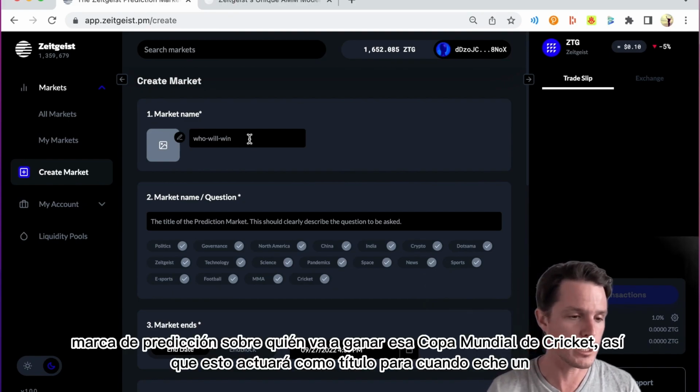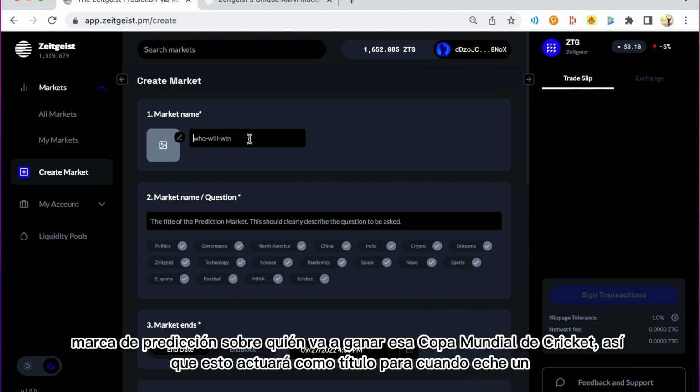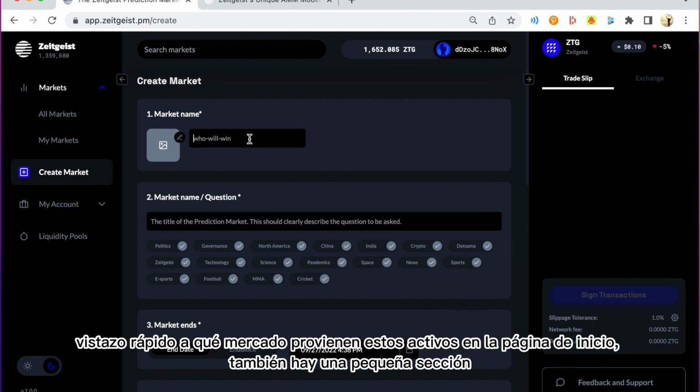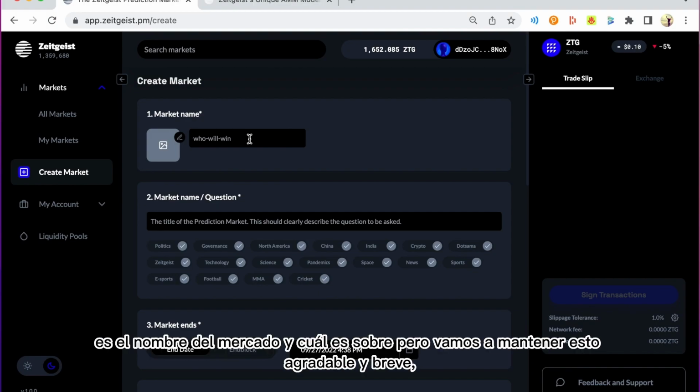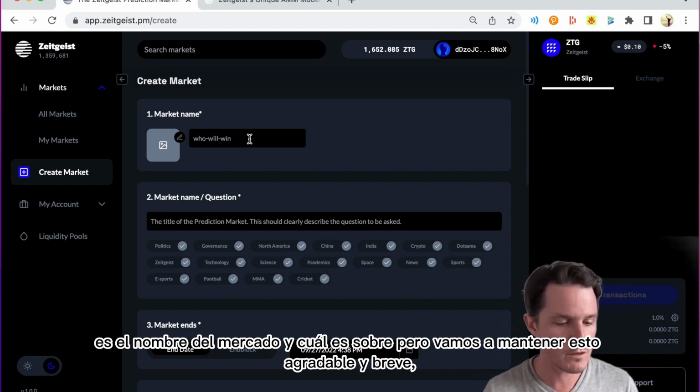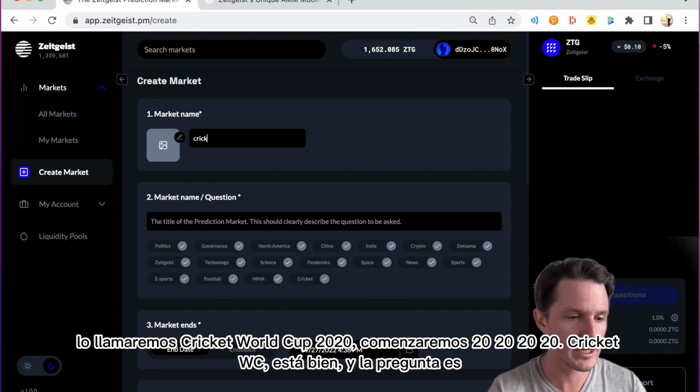that Cricket World Cup. So this will act as the title for when having a quick glance at which market these assets come from. On the homepage, there's a little section for the titles as well. So this will be your quick title to glance over what the name of the market is and what it's about. But we're just going to keep this nice and short. We're going to call it Cricket World Cup 2020.